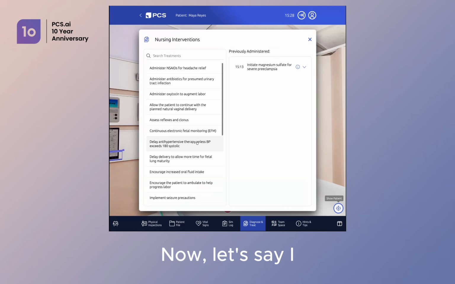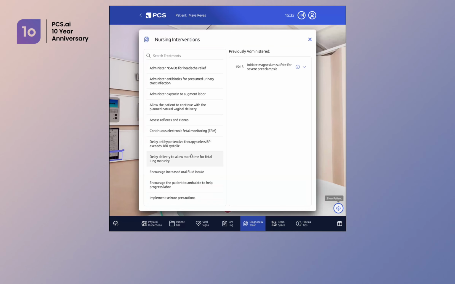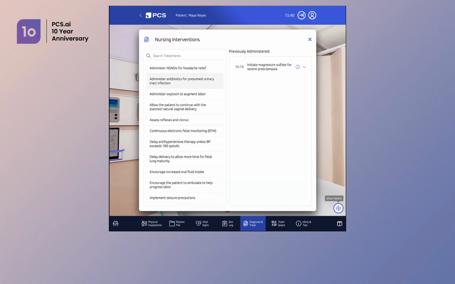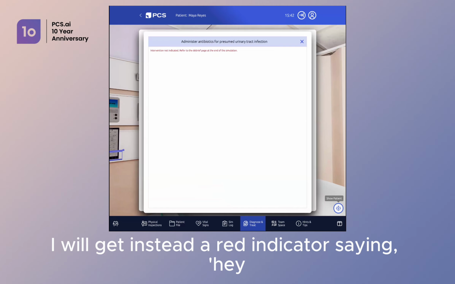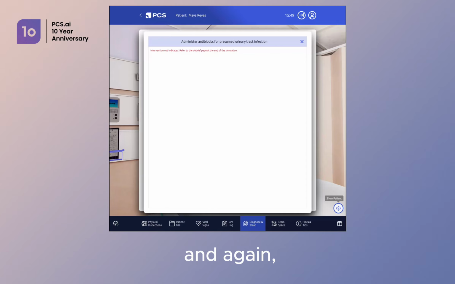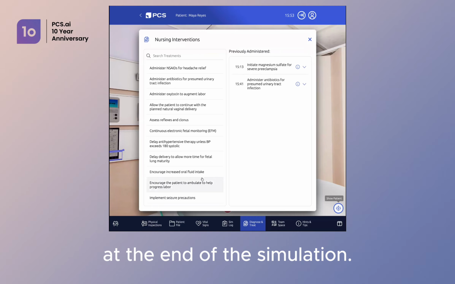Now, let's say I chose an option that was not indicated. So, for example, administering antibiotics for a UTI. If I were to click on that, I will get instead a red indicator saying, hey, this intervention is not indicated. And again, please refer to the debriefing page at the end of the simulation.